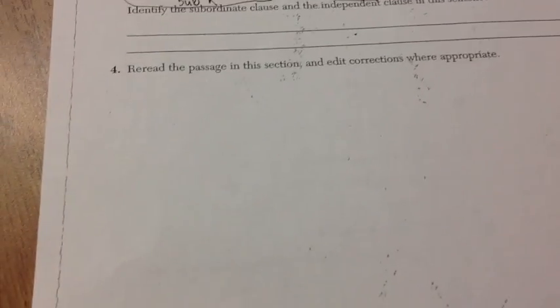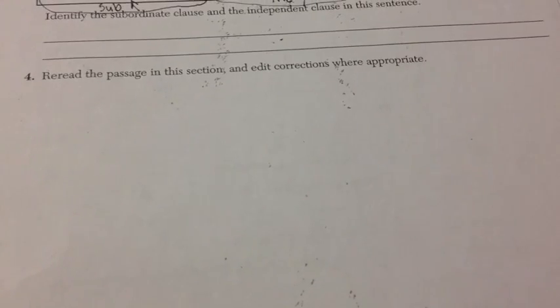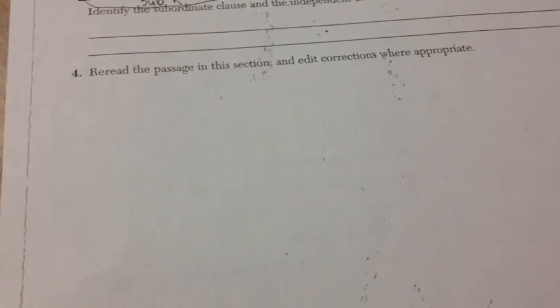Number 4 says, reread the passage in this section and edit corrections where appropriate. All right, so let's reread the passage and make any edits we need. We're going to come back. Now read and complete number 4 independently. Excellent job.